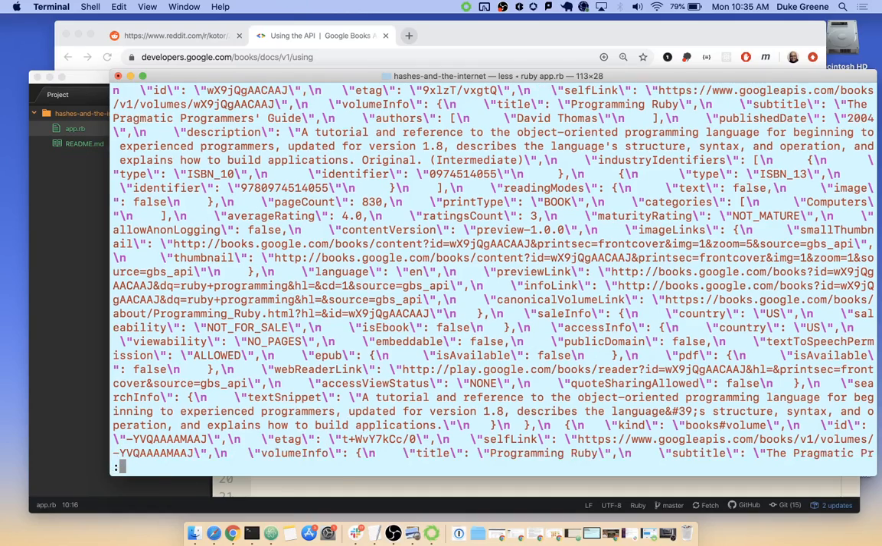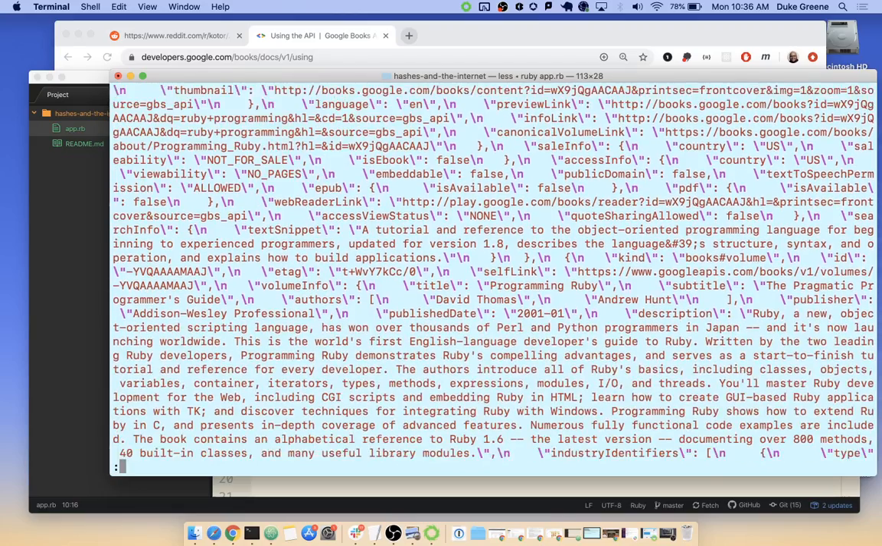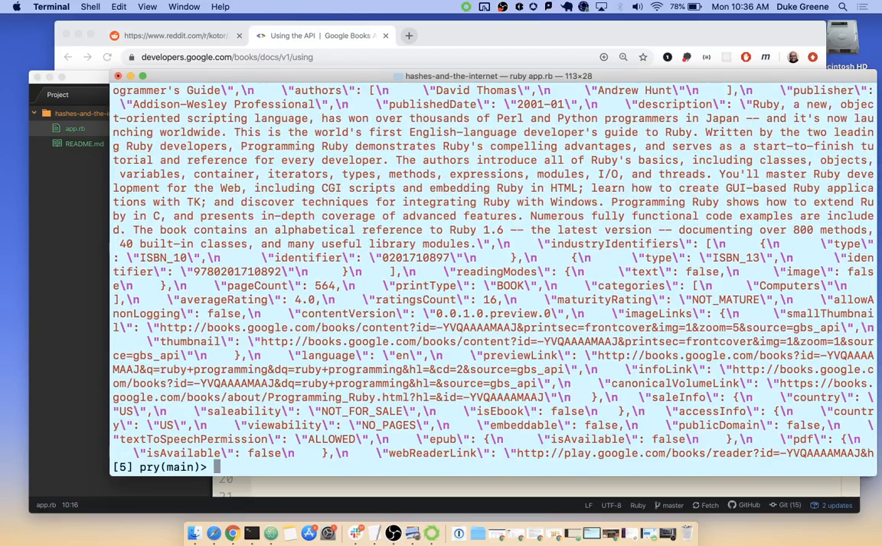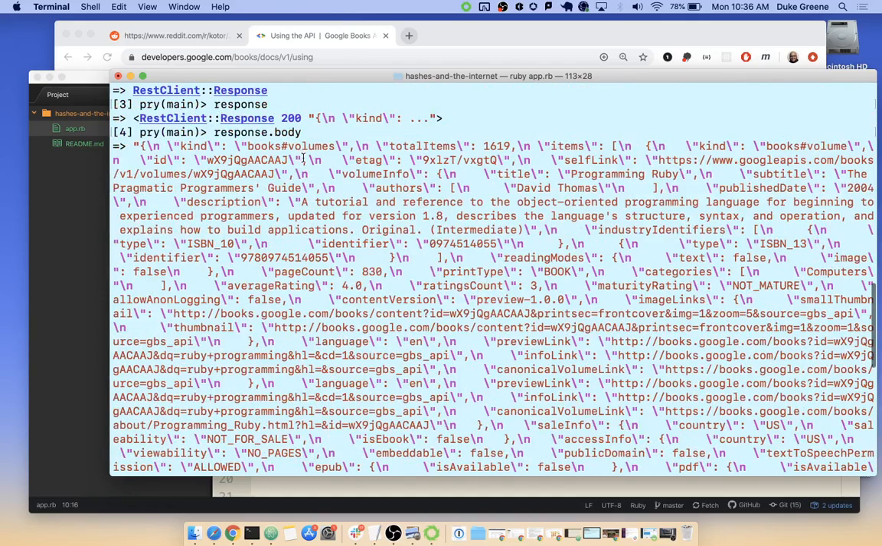As Alejandro was asking about last week, we have this colon at the bottom corner. That means that I'm in this Vim dialog, so we can do the up and down scrolling, and I can hit Q to get out of this. But yeah, we had this response.body, and that is exactly the kind of thing that I'd like. We have kind, books, volumes, total items, 1619. I think that means it found a bunch of stuff.